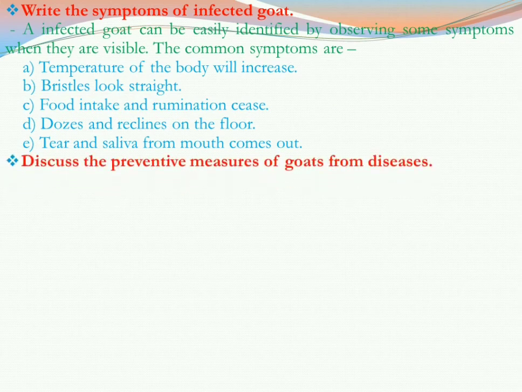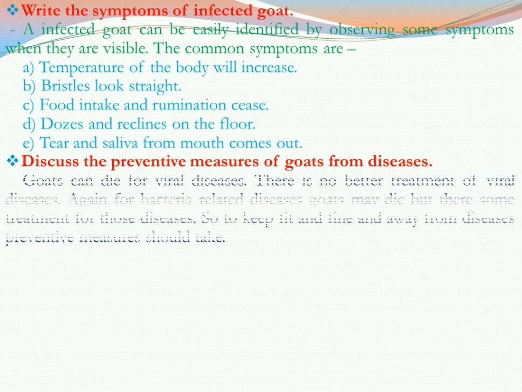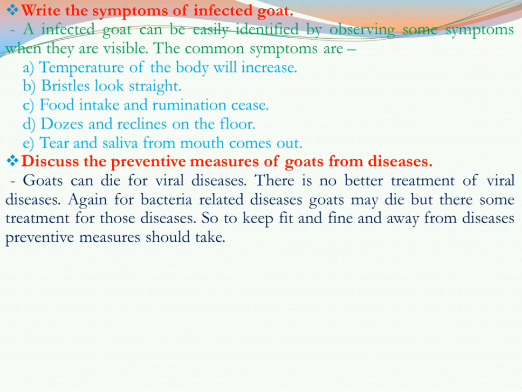Now let us know the preventive measures for goats. Can you say why we have to take preventive measures? Because viral diseases can cause death to goats. Similarly, bacterial diseases also, but for virus diseases there is no treatment, while for some bacterial diseases we have some treatment. So if we want to keep goats alive and fit, then we have to take preventive measures, because prevention is better than cure. If preventive measures are taken, it is rare that there will be any disease of goats.